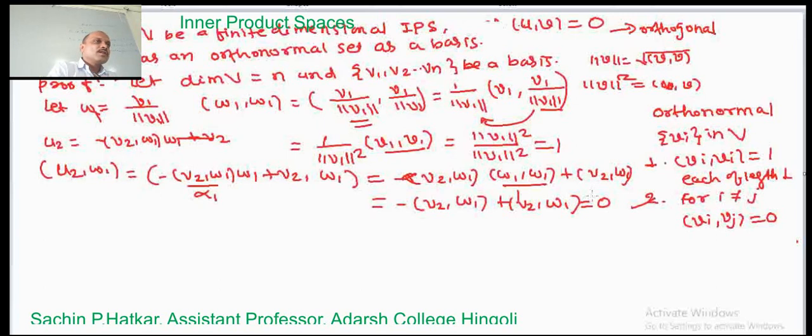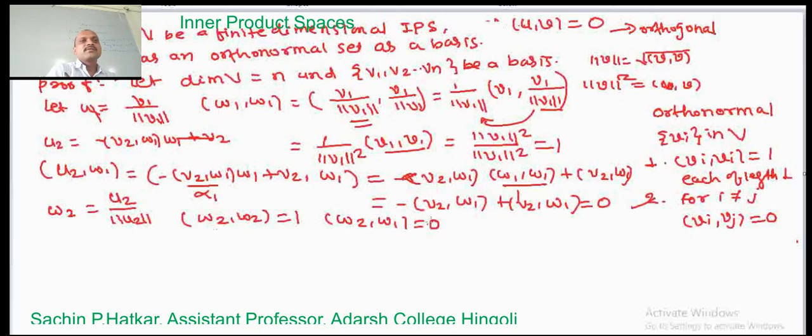Now if we construct another vector, w2 equal to u2 divided by the norm of u2, then in a similar fashion we can prove that w2 comma w2 equals 1. Here w2 depends on this u2, and therefore the inner product of w2 and w1 equals 0. So we have this set of two vectors w1 comma w2.